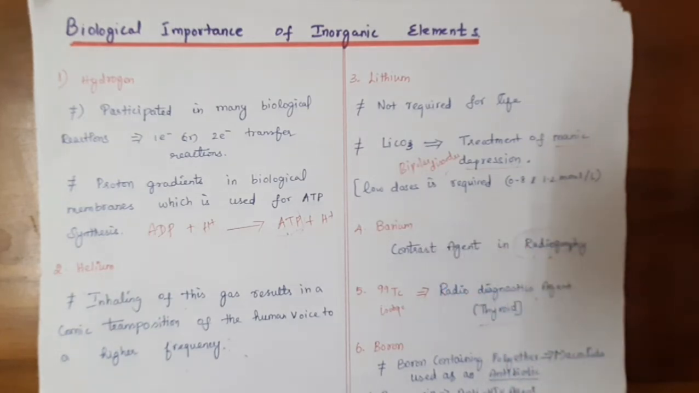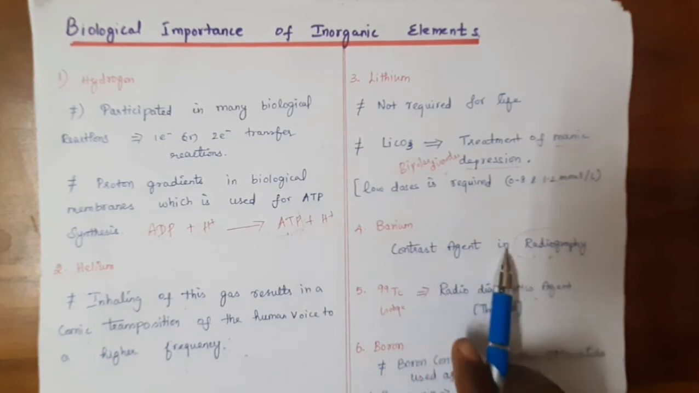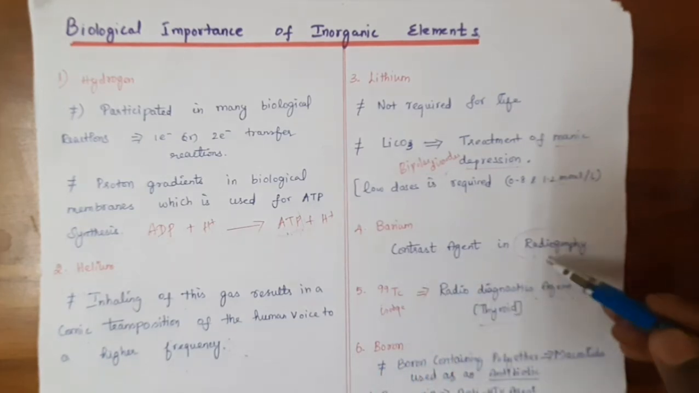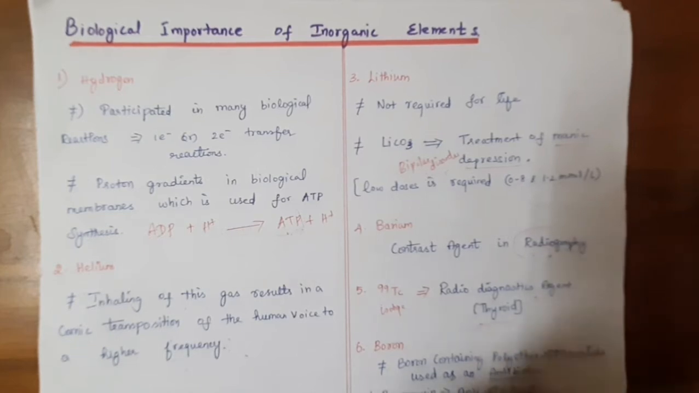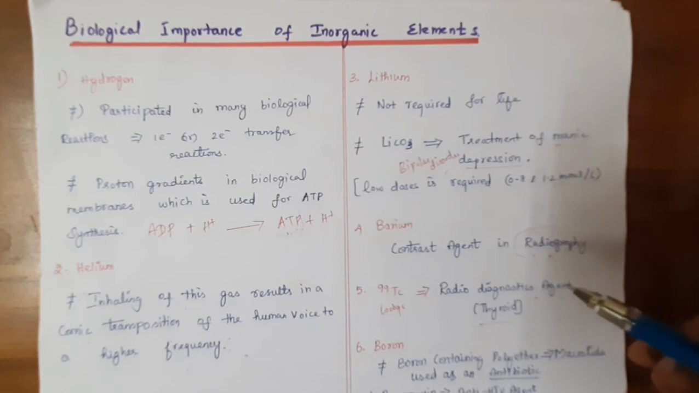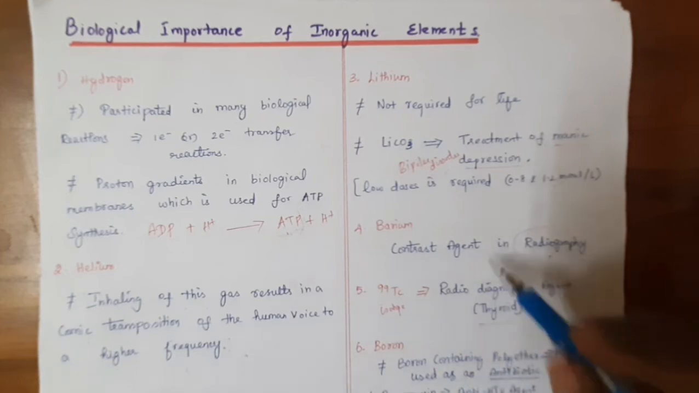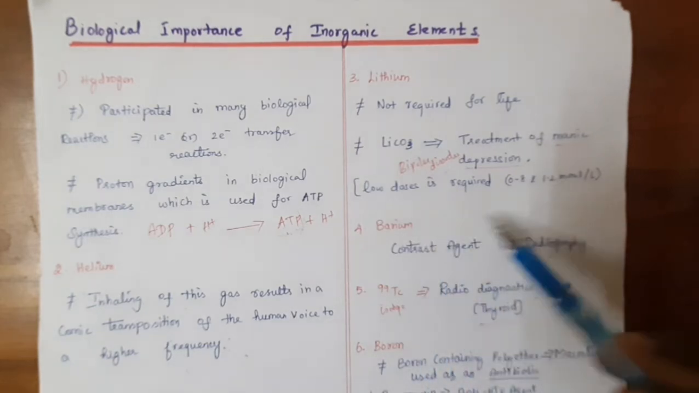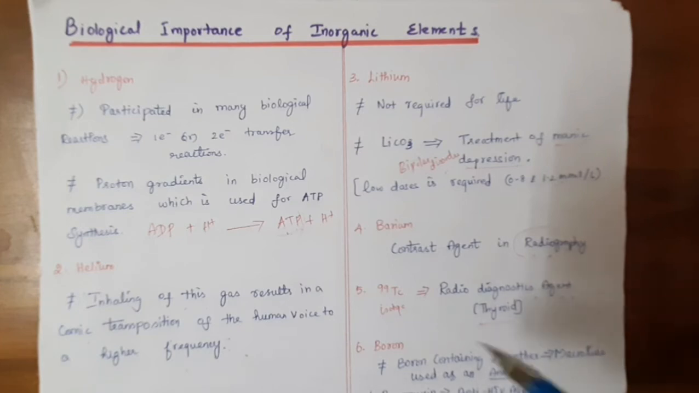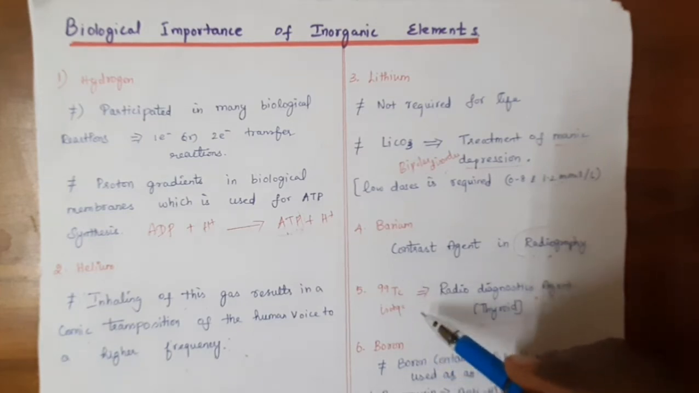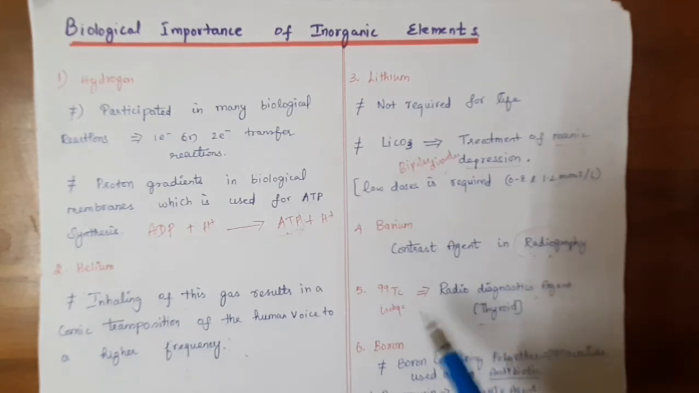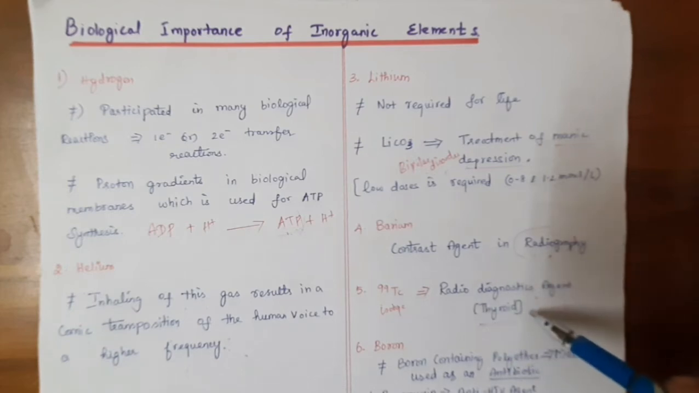And next, barium is used as a contrast agent in radiography. Radiography is an imaging technique using radiations, gamma rays and x-rays. The organ which has to be diagnosed is imaged and studied. Okay. For that, barium is used as a contrast agent. Next, technetium-99 is an isotope of technetium. Again, it is used as a radiodiagnostic agent. It mainly diagnoses thyroid disorders as well as kidney imaging.